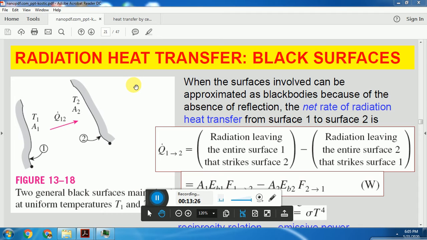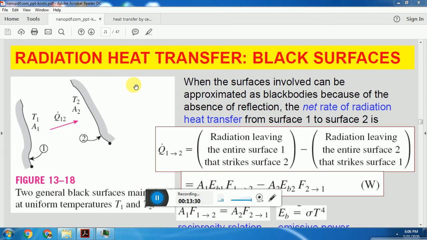Radiation heat transfer of black surfaces. A black surface, remember, is the surface which emits maximum radiation.